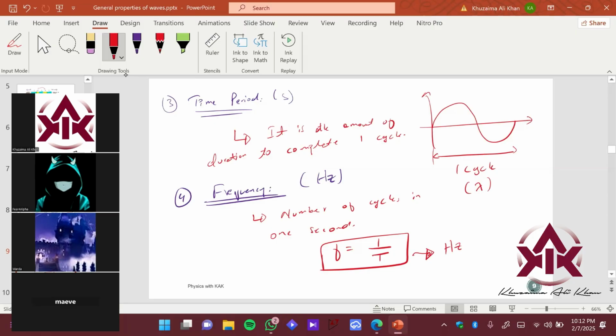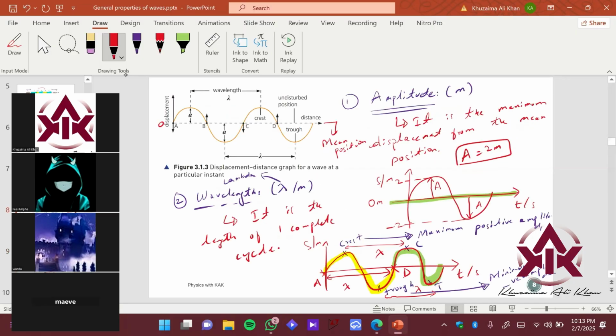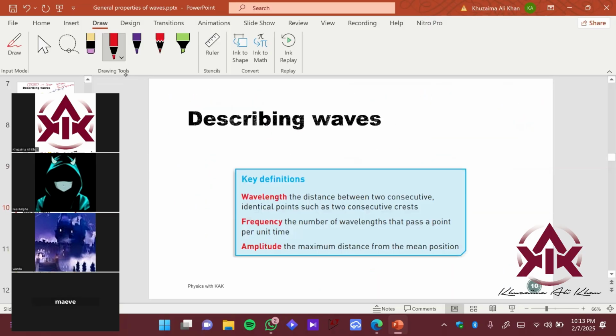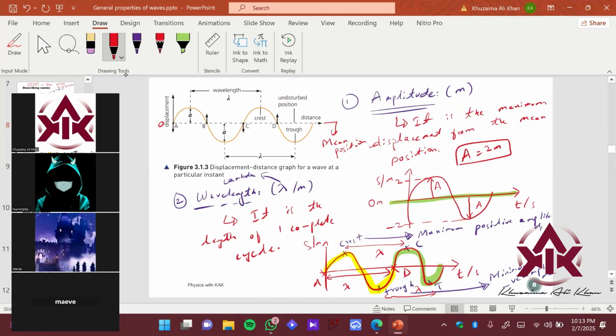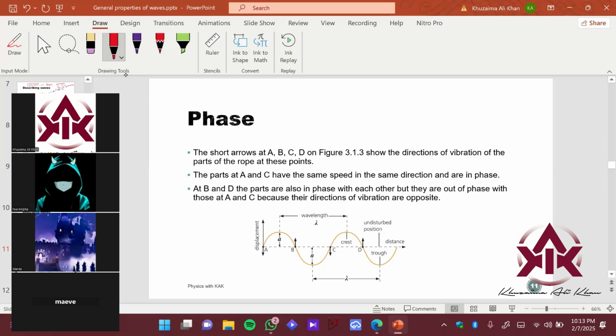So these are the four things which you should know about the structure of a wave and some properties of a wave. These are defined over here, and you can refer to them as formal definitions. It is just what we have discussed till now. Then we have a discussion on phase. It's not so important for your chapter, but just to have an idea over here.